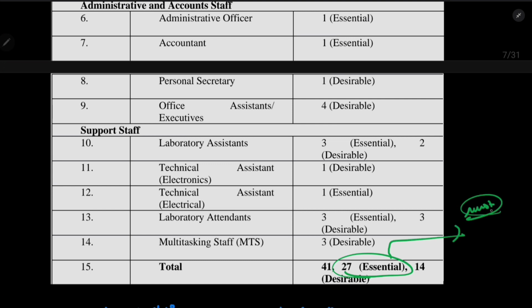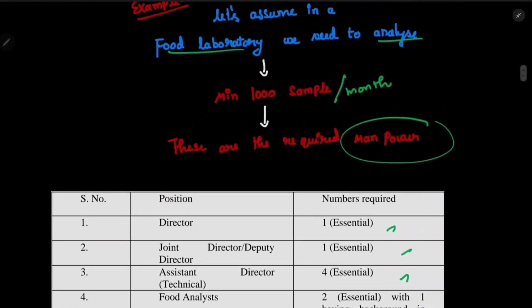14 are desirable. If you want to have, you can have it. Okay, so the must people are 27 and 14 are the desirable. This is to achieve checking of minimum 100,000 samples a month. Okay, this is the manpower required for that purpose.